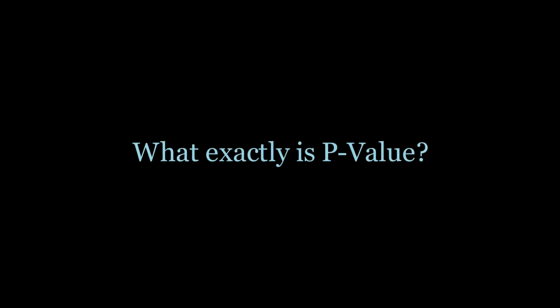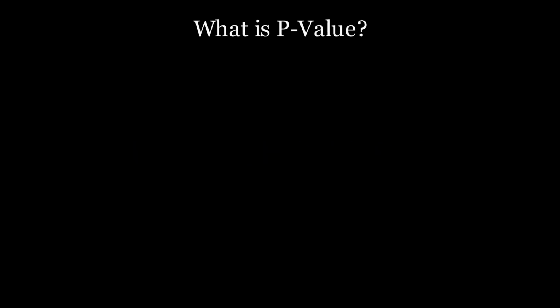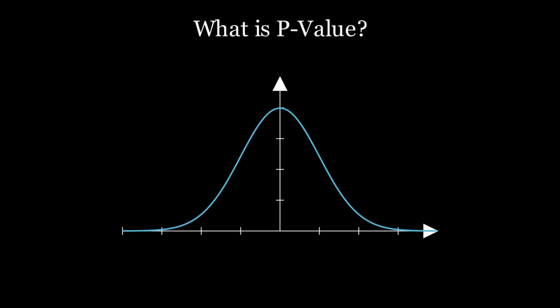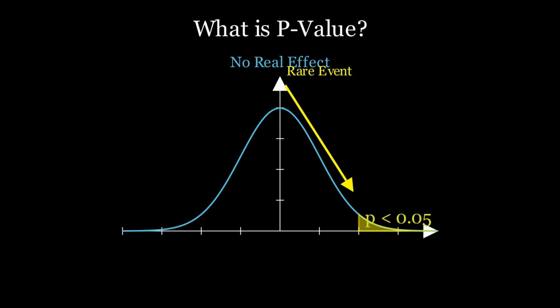So, let's start simple. What exactly is a p-value? A p-value answers one question. If there was no real effect, what are the chances we would see this result just by luck? That's it. So, when people say p is less than 0.05, what they really mean is this result is unlikely to be random.